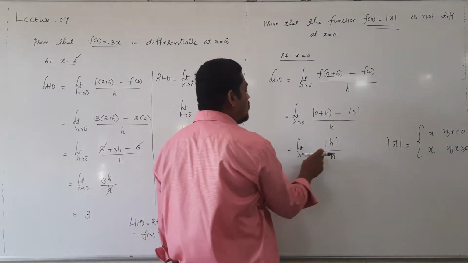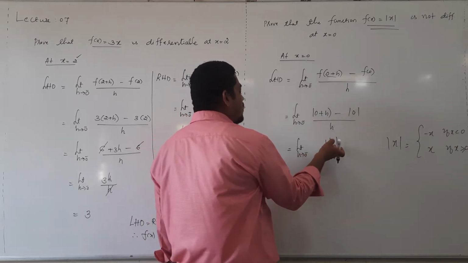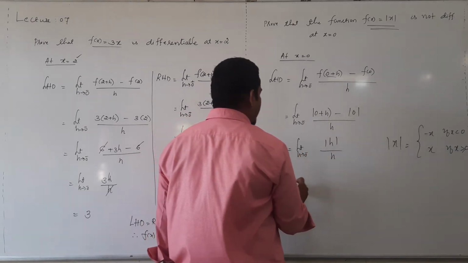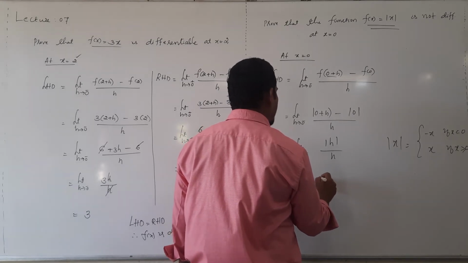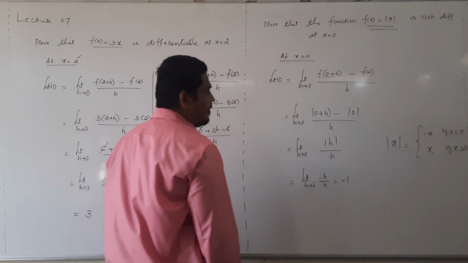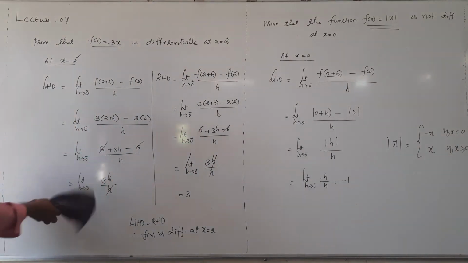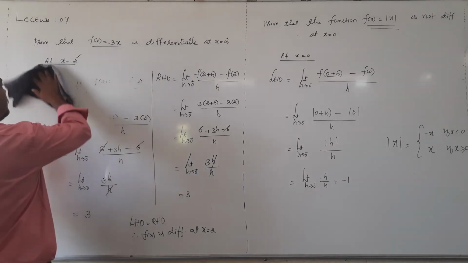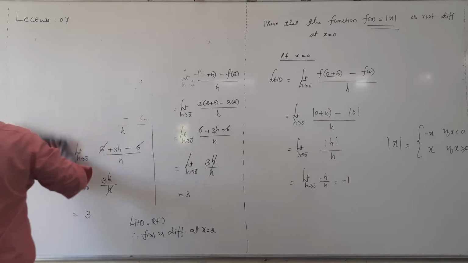H tending to 0 minus means less than 0. When h value is less than 0, what is mod h? It is minus h. So limit h tending to 0 minus of minus h divided by h, that's equal to minus 1. Then similarly evaluate the right hand derivative.